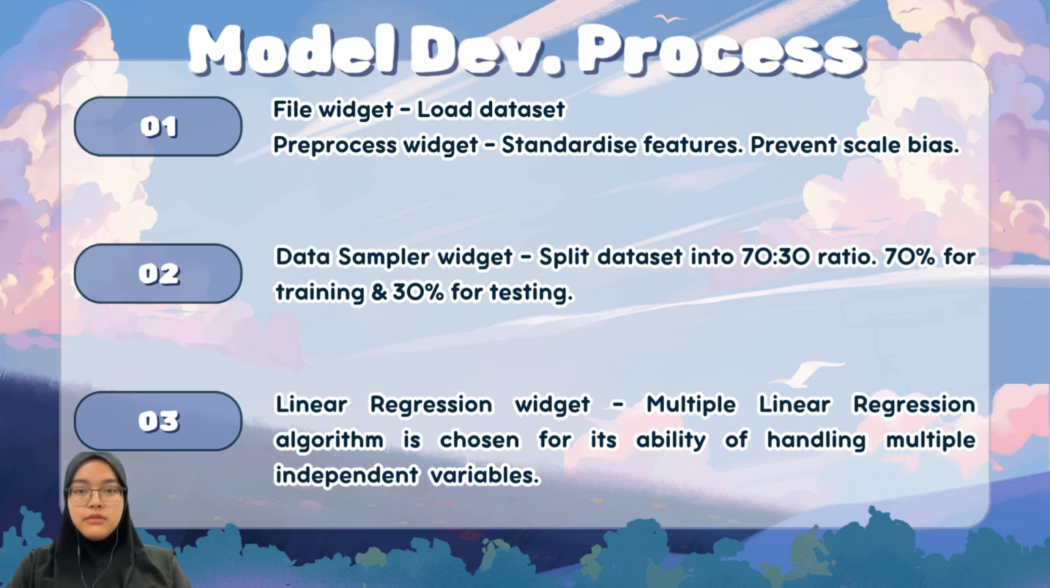This predictive model is developed in Orange data mining using a systemic approach to ensure data integrity and model robustness. The first step is data integration, where the dataset is loaded using the File widget followed by the Preprocess widget to standardize features in order to prevent scale bias by the algorithm. Next, we split the dataset into a 70-30 ratio, where 70% of it is used for training while the rest is used for testing. Lastly, we choose multiple linear regression as it can handle multiple independent variables to create a single continuous prediction, that is the housing price.